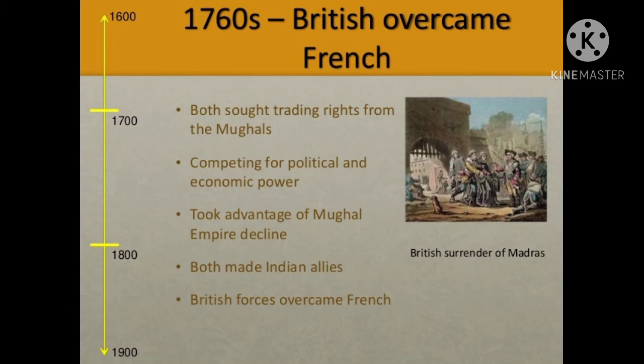So, the East India Companies: the English East India Company, the French East India Company, and the Dutch East India Company. Between these countries, some internal fighting started. Finally, England became very strong and dominated the other European countries.